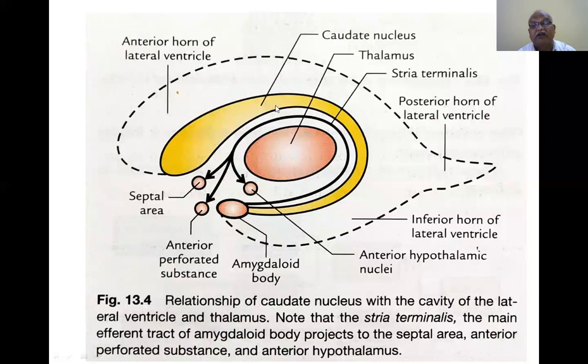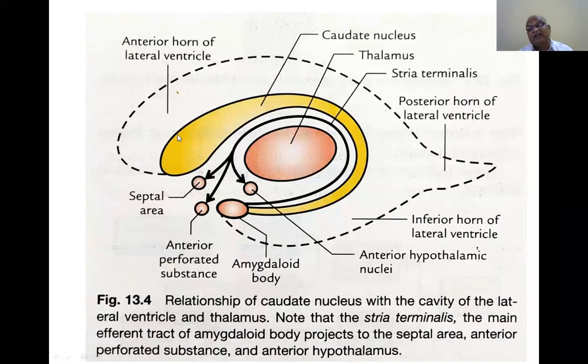The caudate nucleus is connected by means of its tail with the amygdaloid body. This is the stria terminalis, which has connections with three areas: the anterior hypothalamic nuclei, the anterior perforated substance, and the septal area. So the amygdaloid body, a part of the limbic system, is connected to the tail of the caudate nucleus, and also by means of the stria terminalis to the anterior perforated substance, anterior hypothalamic nuclei and septal area.